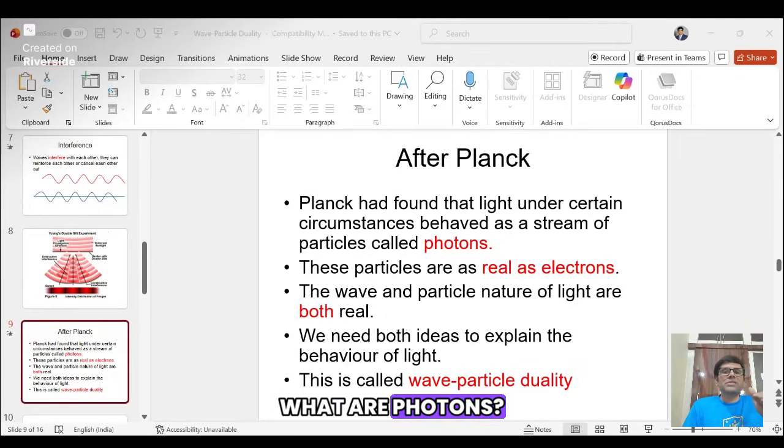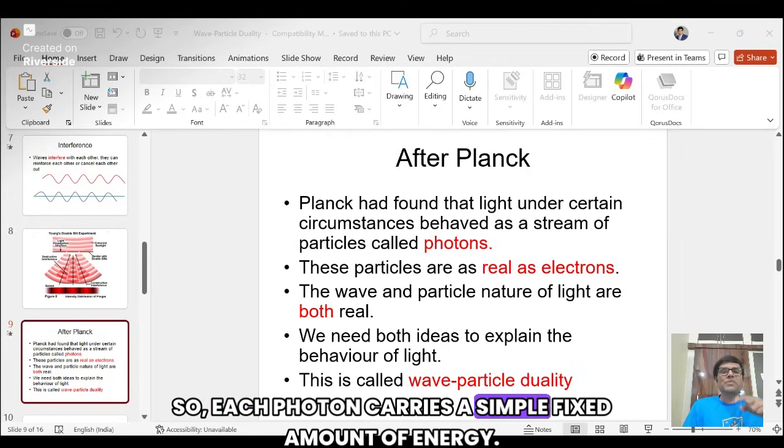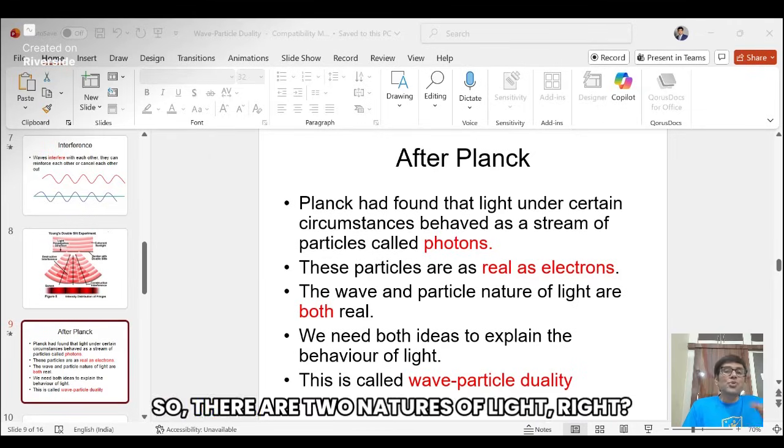Right? What are photons? Photons are not imaginary ideas. They are real particles. They are just as real as electrons. Each photon carries a simple fixed amount of energy. That energy depends on the frequency of light. So there are two natures of light.